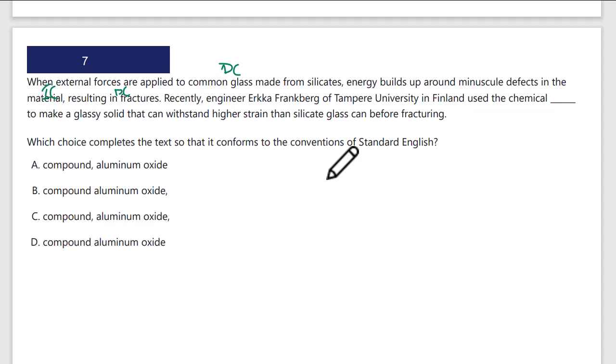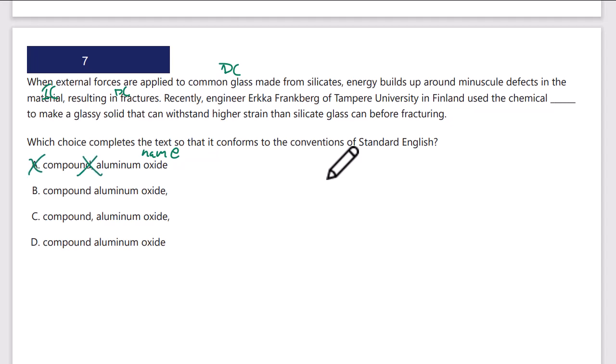Recently, engineer such and such of some university in Finland used the chemical compound aluminum oxide. The chemical compound and aluminum oxide are the same thing, okay? So here it would be the chemical compound, and then we name it. Aluminum oxide is the name. So the name comes after what we're saying. It's essential, therefore no commas.